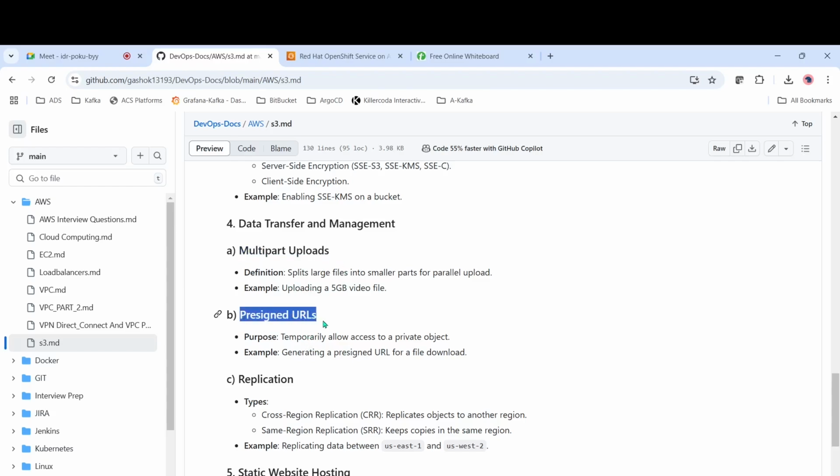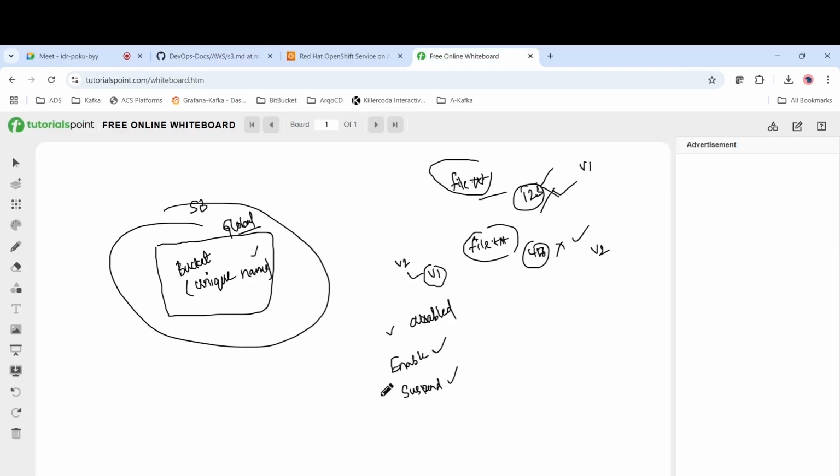And we have something called pre-signed URLs. So what are pre-signed URLs? Let's assume we have an S3 bucket, and by default it is private. But for example, let's take Amazon Prime itself, and let's assume you are subscribing to it.